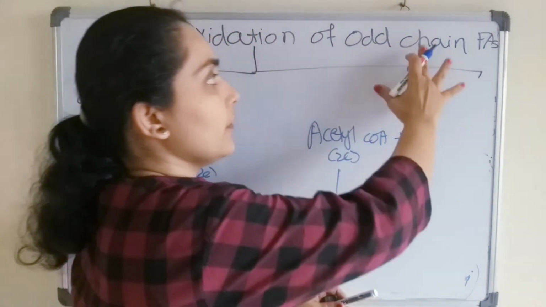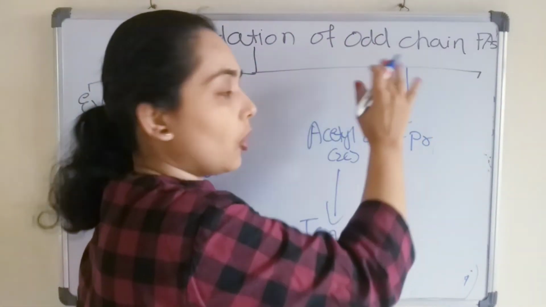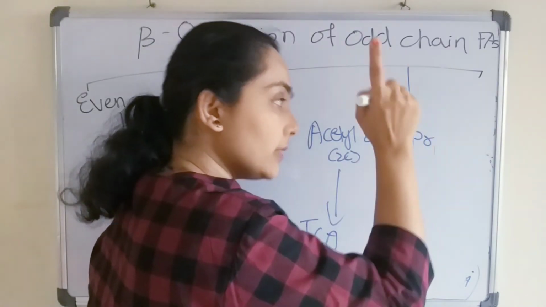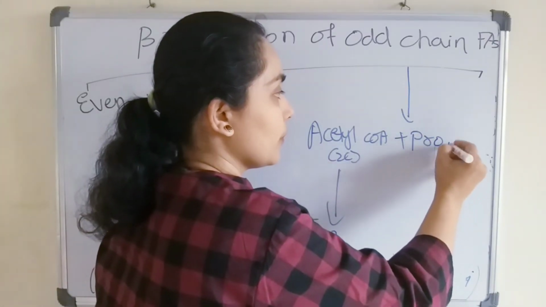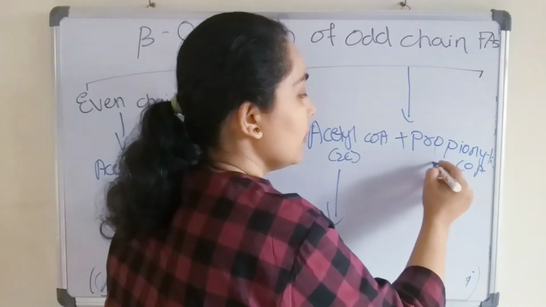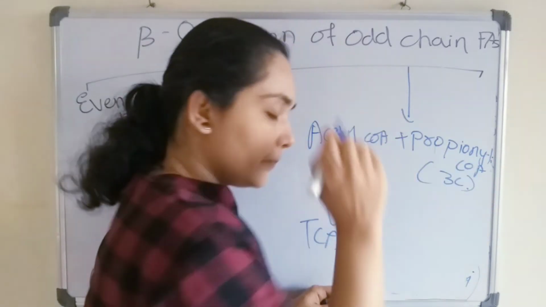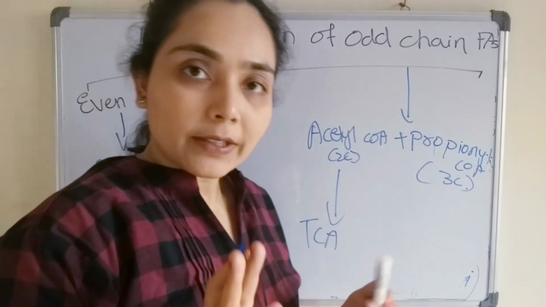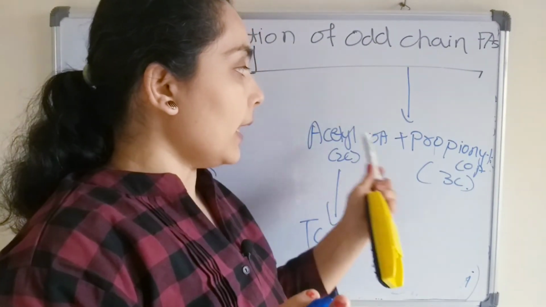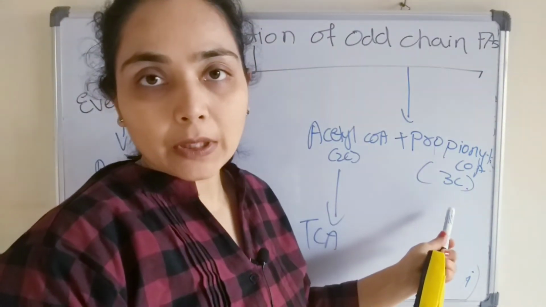This is the major difference between the even chain and the odd chain fatty acid. It will have the 2 carbon compound as well as the 3 carbon compound, propionyl CoA. Got the difference? The major difference is that here we get the 2 carbon compound, and here we will get the additional 3 carbon compound.